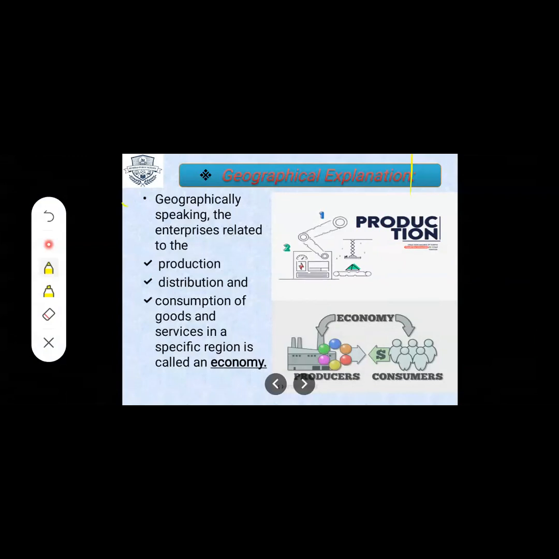Next, geographically speaking, the enterprises related to the production, distribution, and consumption of goods and services in a specific region is called an economy. Now we are going to learn what is economy. Means we are going to deal with the product.